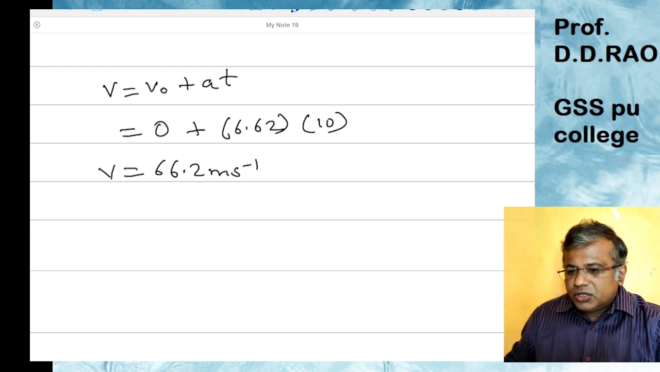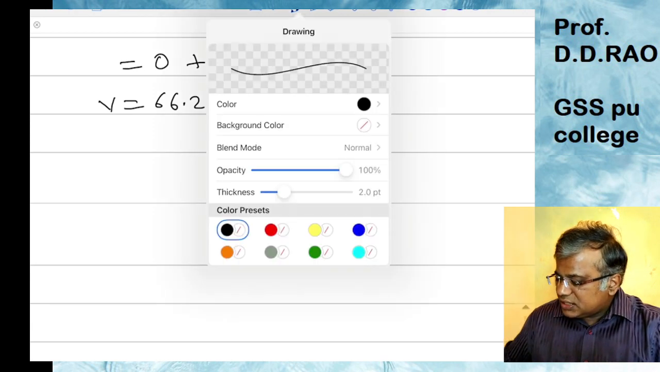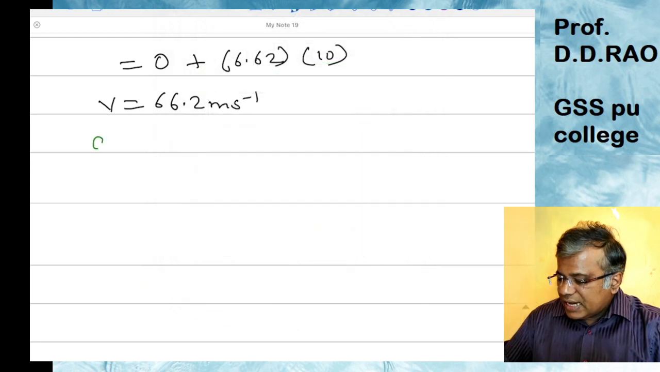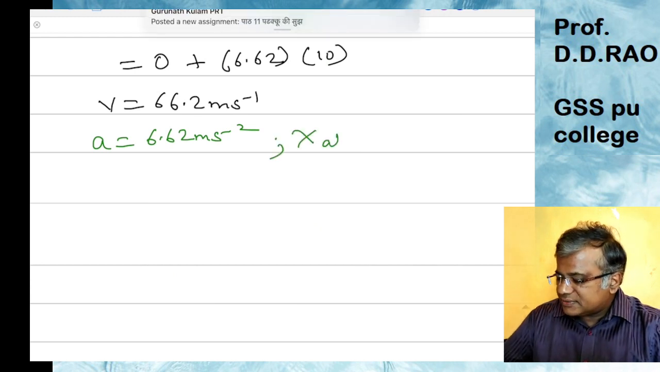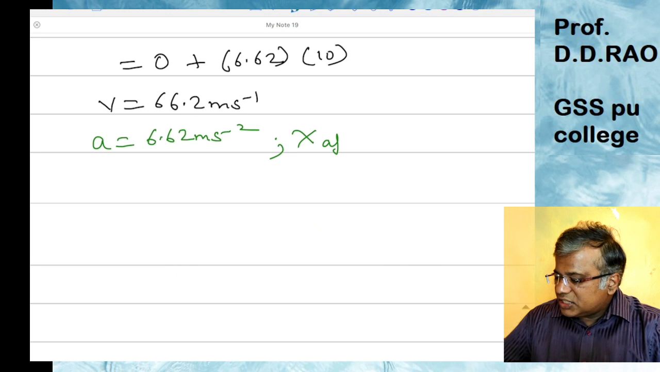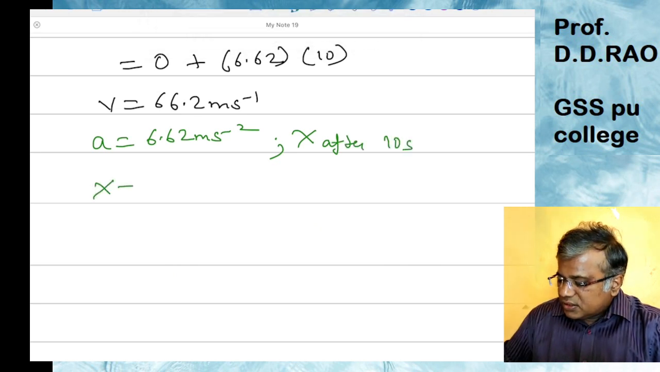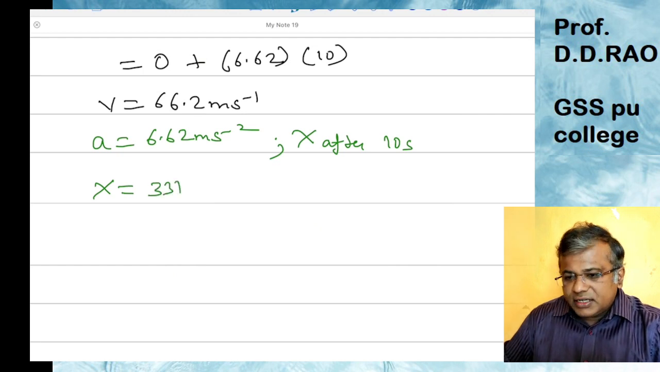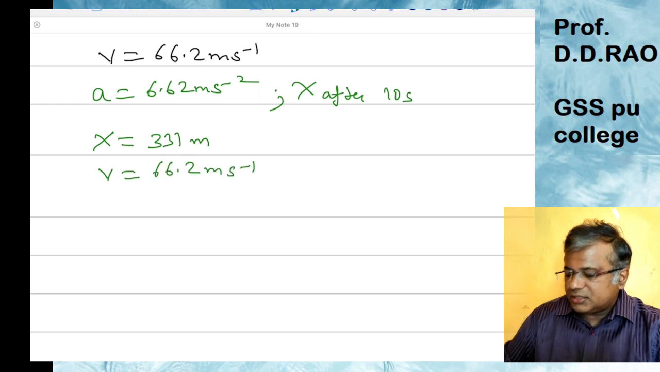So what are the things we got from this particular question? We got that the acceleration is 6.62 meters per second square, the displacement after 10 seconds is 331 meters, and the final velocity is 66.2 meters per second.